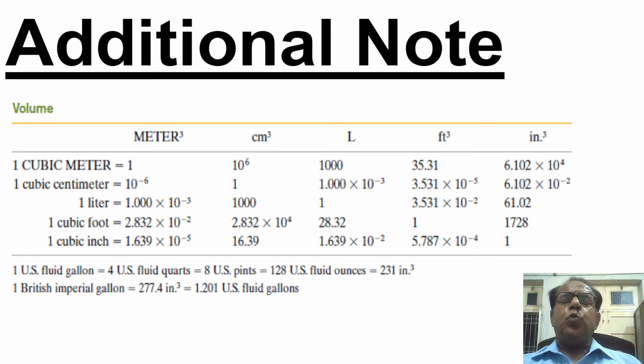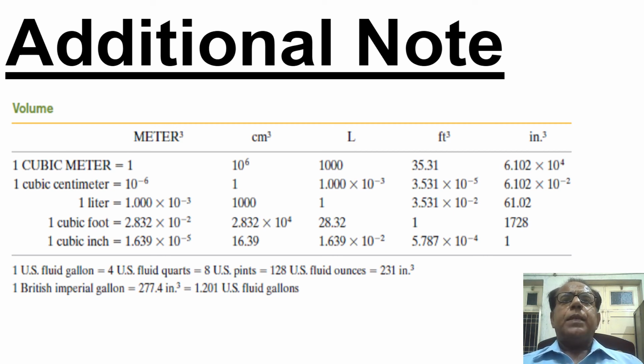1 US fluid gallon is equal to 4 US fluid quarts equal to 8 US pints equal to 128 US fluid ounces is equal to 231 inch cube. 1 British empirical gallon is equal to 277.4 inch cube is equal to 1.201 US fluid gallons.